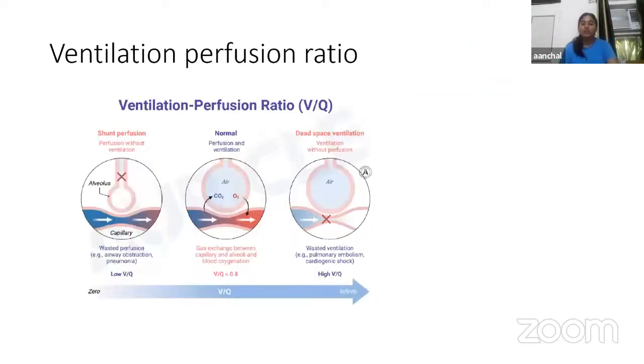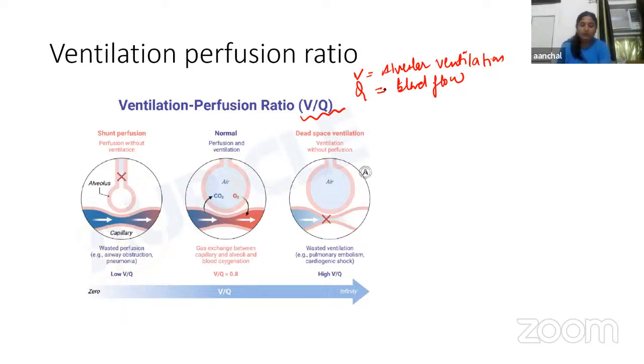Fine. Now, next we have the ventilation perfusion ratio. As the name suggests, it is the ratio of alveolar ventilation and the amount of blood that perfuses the alveoli. We also express this in the form of V by Q, in which V is alveolar ventilation and Q is blood flow.